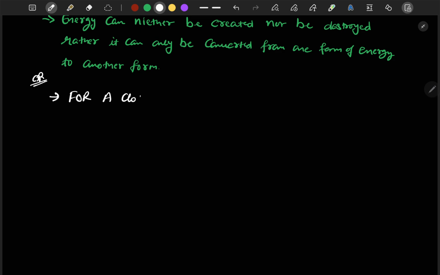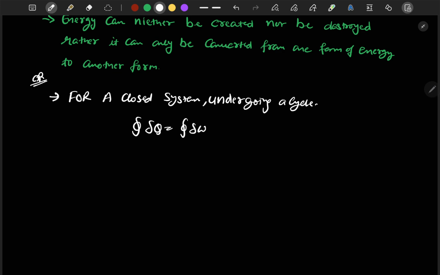For a closed system undergoing a cycle, according to the first law of thermodynamics, the net heat interaction will be equal to the net work interaction. Okay, so let me write it. The net heat interaction is equal to the net work interaction.